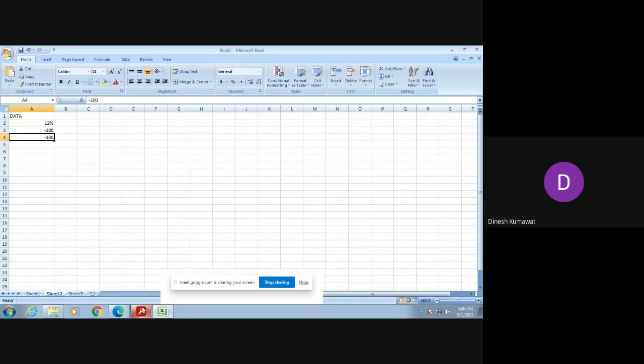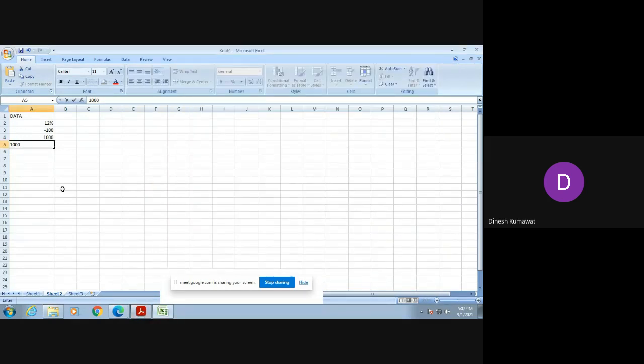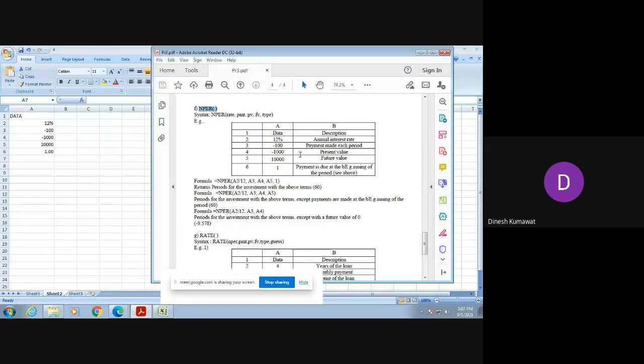Then we have 10,000, right? So 10,001. But before going to that, let us see what we mean by 12%. 12% is nothing but the annual interest rate.